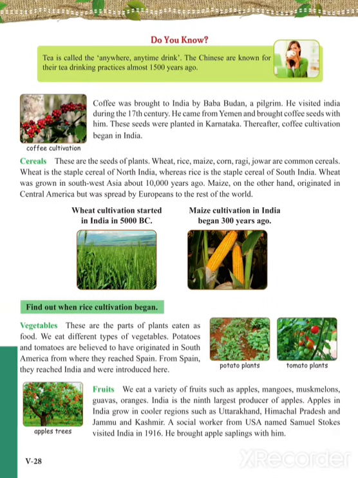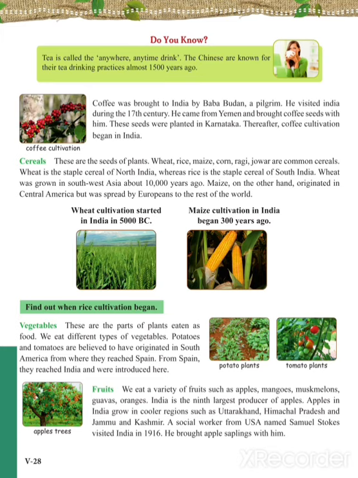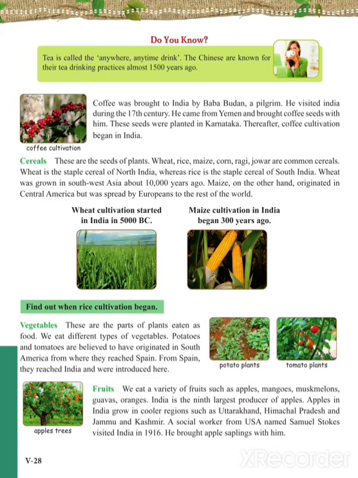What about vegetables? The vegetables which we eat, a few were brought from different countries. These are the parts of plants eaten as food. We eat different types of vegetables. Potatoes and tomatoes are believed to have originated in South America, from where they were brought to Spanish colonies by the Spanish. From Spain, they reached India and were introduced here.